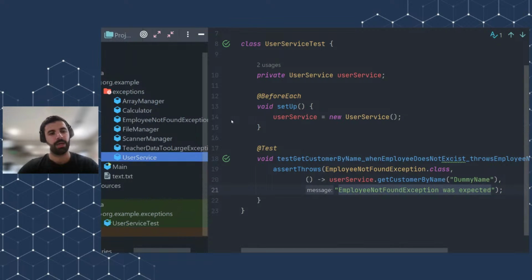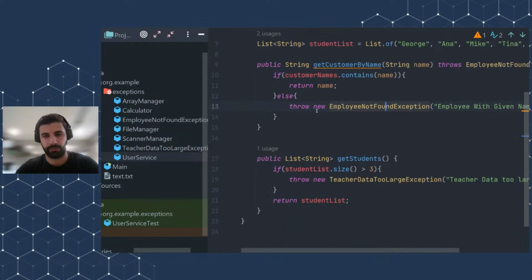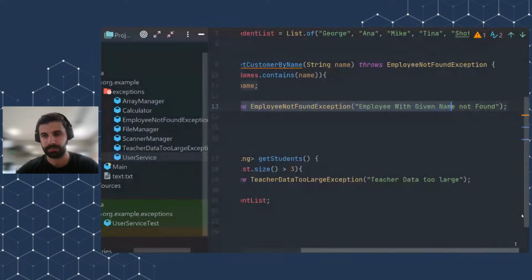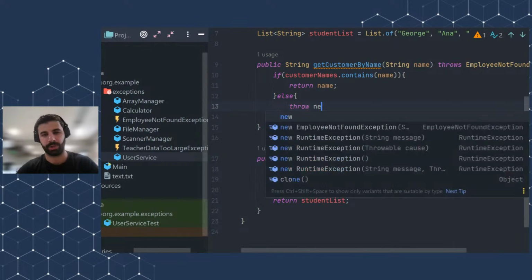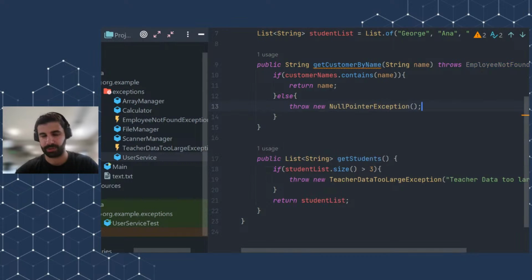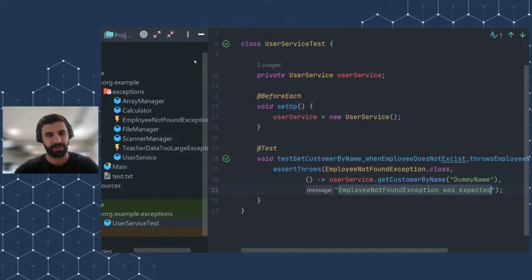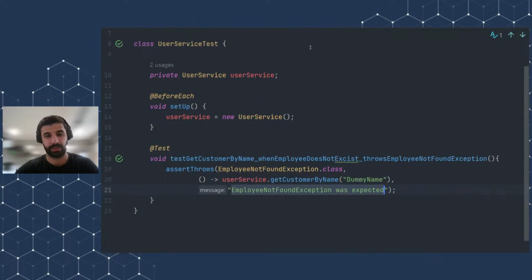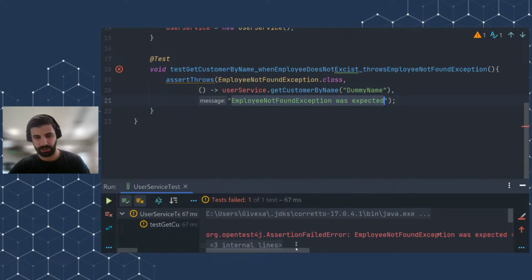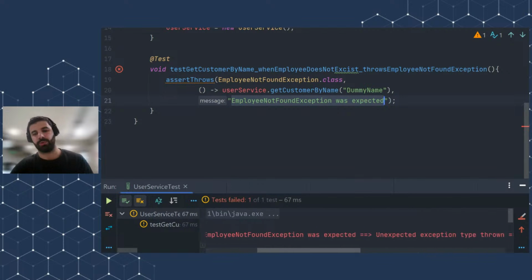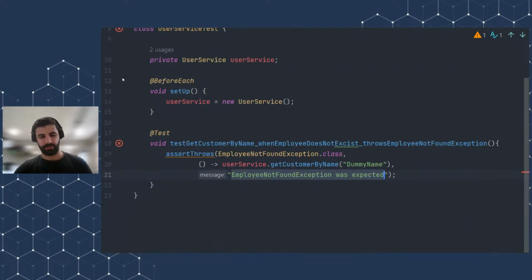Because if I go here and throw, for example, instead of this a new null pointer exception, and if I run my test once again, the test will fail because I was expecting employee not found exception, and rather a null pointer exception was provided. As you can see, employee not found exception was expected, and the test failed because of that.